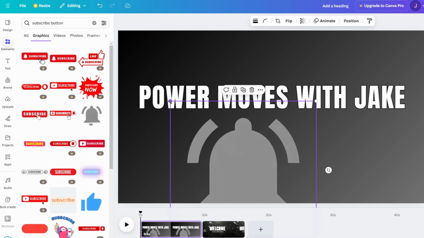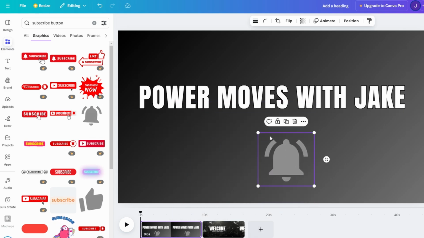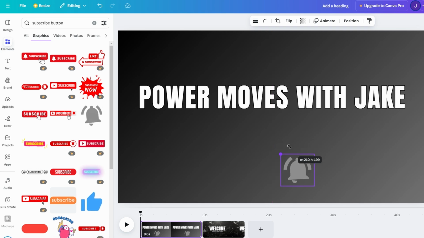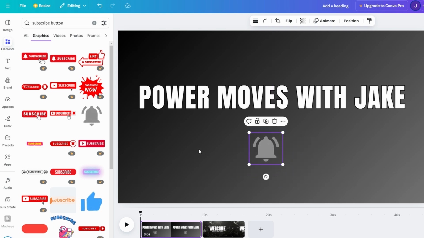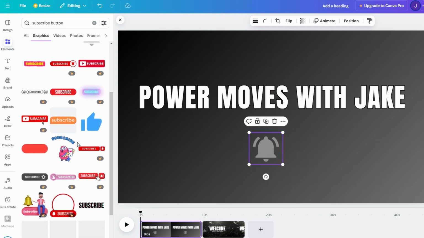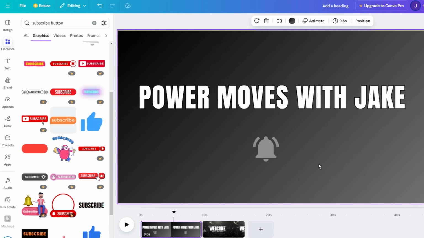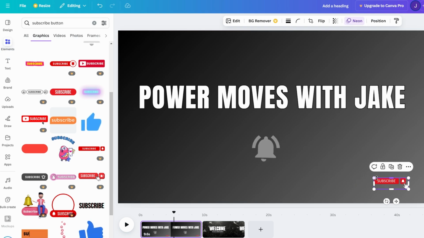Resize and position it to fit seamlessly into your layout. For example, you could place a glowing heart icon next to your text or have a sleek chat bubble hovering above it. Canva's intuitive editor allows you to drag, rotate, and scale elements with ease, so don't be afraid to experiment.